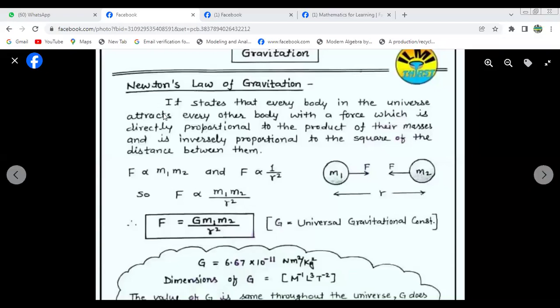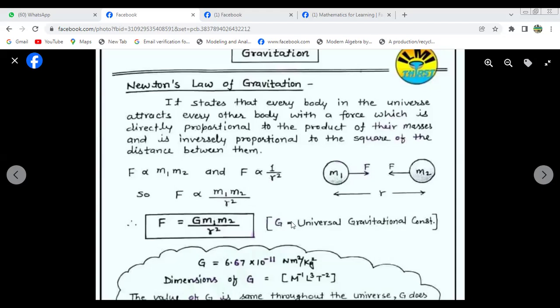So Newton's law of gravitation states that every body attracts every other body with a force which is directly proportional to the product of the masses and inversely proportional to the square of the distance. If there are two bodies of mass m1 and mass m2 with attraction force F and distance r, then this force F is proportional to the product of their masses and inversely proportional to the square of the distance.